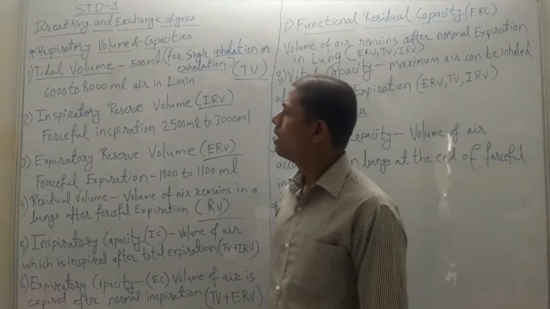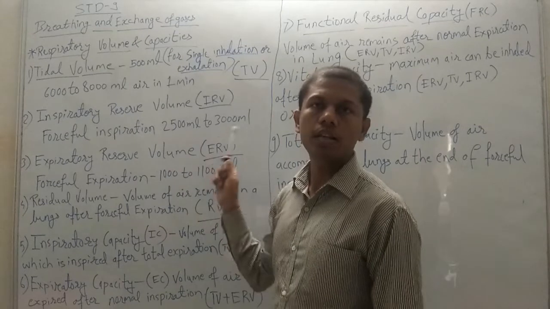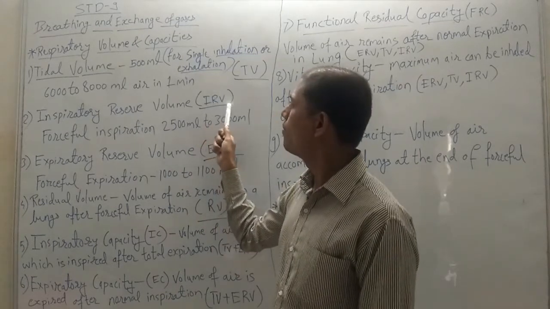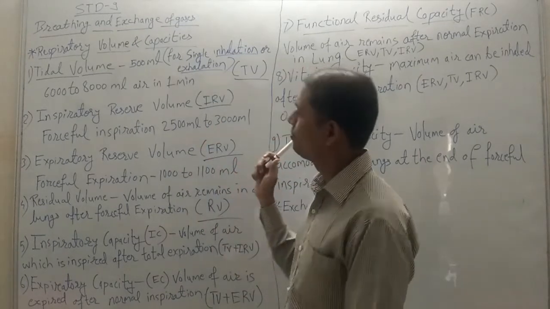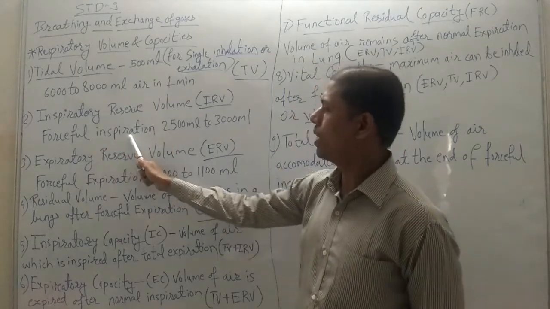Then the next is inspiratory reserve volume, in short IRV. What is this capacity? It is a forceful inspiration.